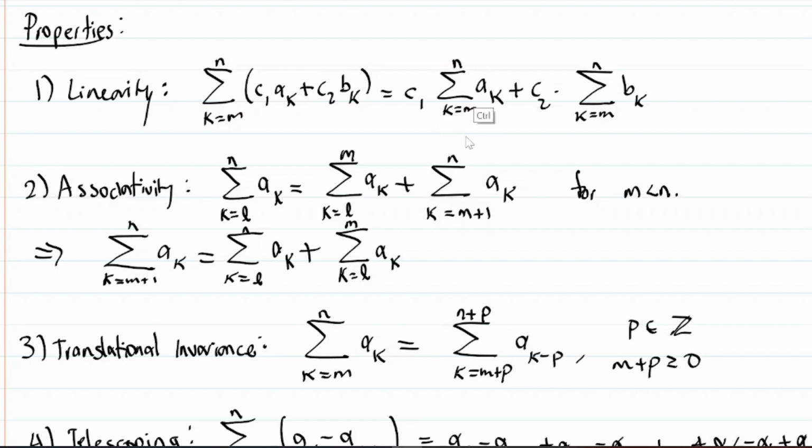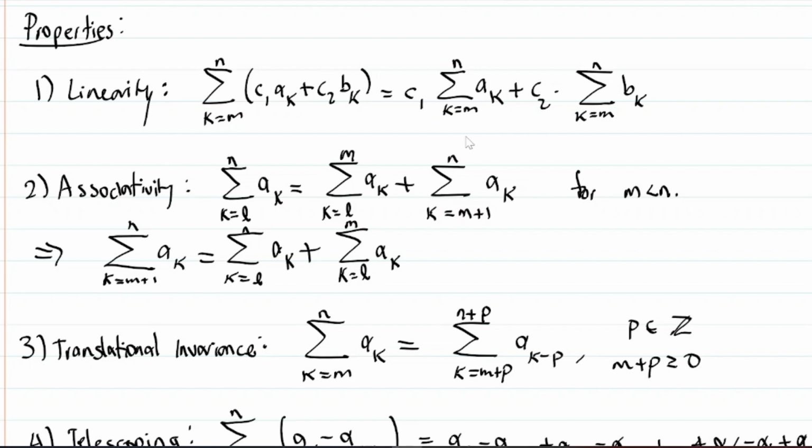As well, the upper limit of summation has to be constant relative to the index of summation, right? This n has to be constant relative to k. It can't vary. That's another thing. Associativity, right? If you're adding all the numbers from L to N of a sub k, we could just split that from L to m and then from m plus 1 to N. Of course, m has to be less than N.